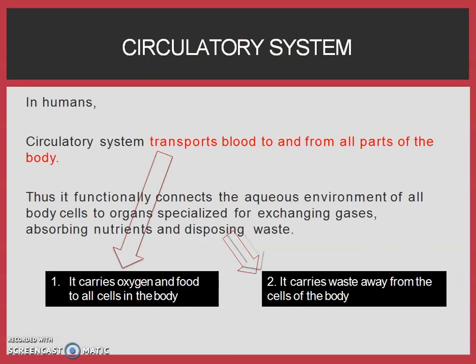In humans, the circulatory system transports blood to and from all the parts of the body. Thus, it functionally connects the aqueous environment of the body cells to the organs specialized for exchanging gases, absorbing nutrients and disposing wastes. That means the whole body is in connection with the organs which bring gases, which provide nutrients, and which help in removal of waste because of this transport system.